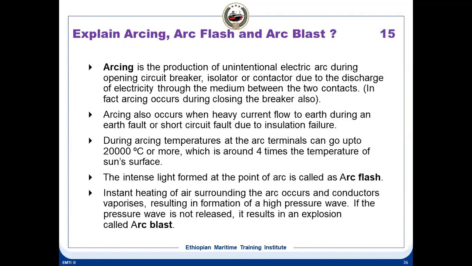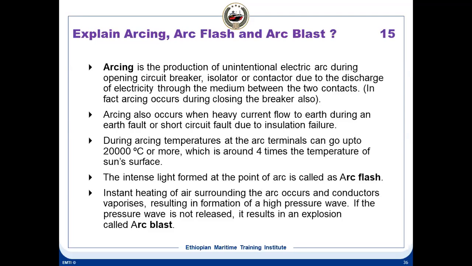So when the arc flows, there will be intense light formed. The intense light formed at the point of arc is called arc flash. Because of the arc flash, at the instant of heating, the air surrounding the area is heated up, and it can lead into an arc blast. So this is going like events: arc, arc flash, arc blast. So arcing is the production of unintentional electric arc during opening of a circuit breaker or isolator or contactor.